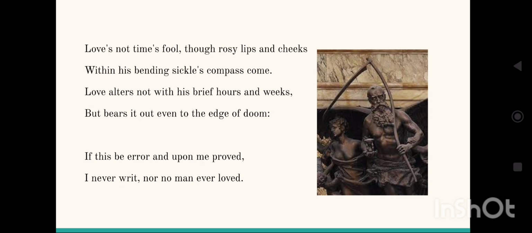So, love's not time's fool, though rosy lips and cheeks within his bending sickle's compass come. There are two interpretations for these lines. First, Father Time. According to ancient traditions, the mythologies, it is related to Roman and Greek mythologies. Father Time is a common personification of time.